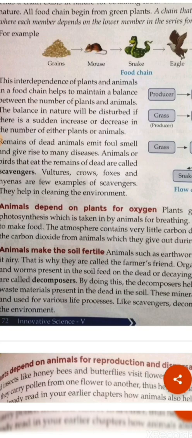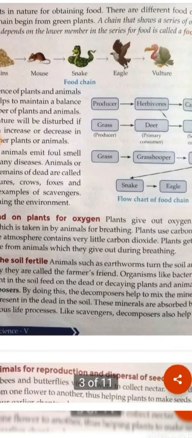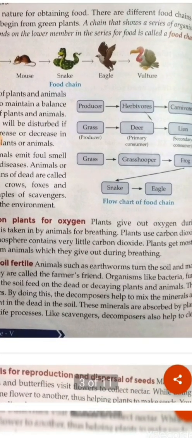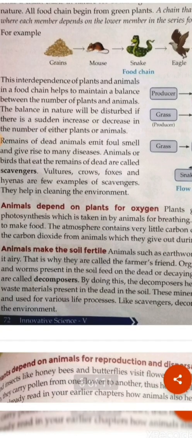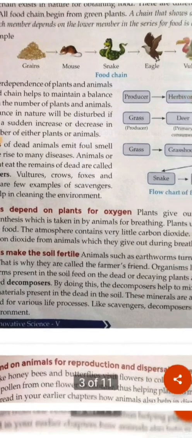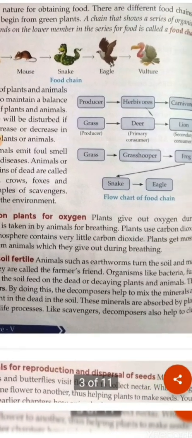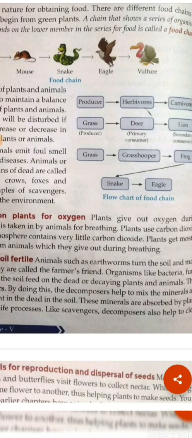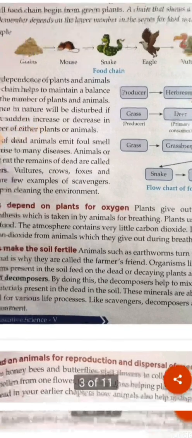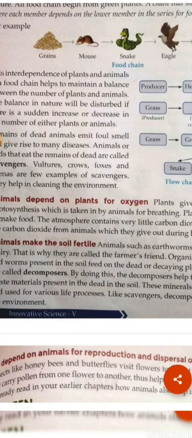Some very small organisms like microorganisms, bacteria, fungi and some very small worms, are present in the soil, and they feed on the dead and decaying plants and animals. These microorganisms which feed on the dead and decaying parts of plants and animals are known as decomposers.